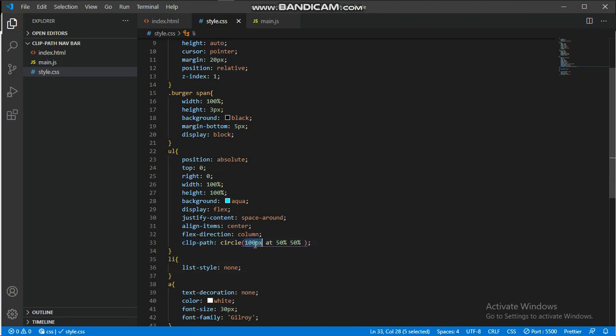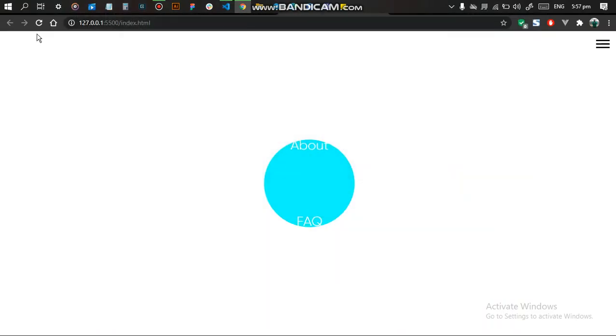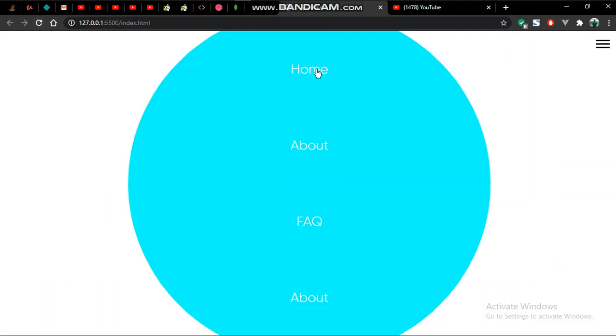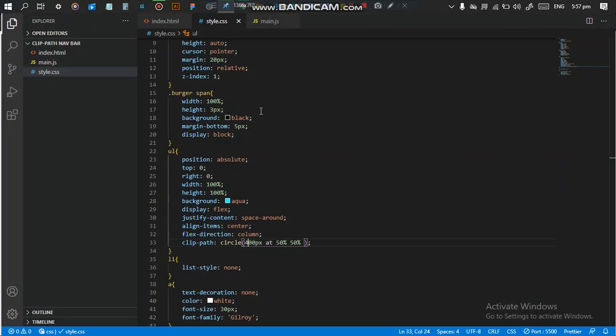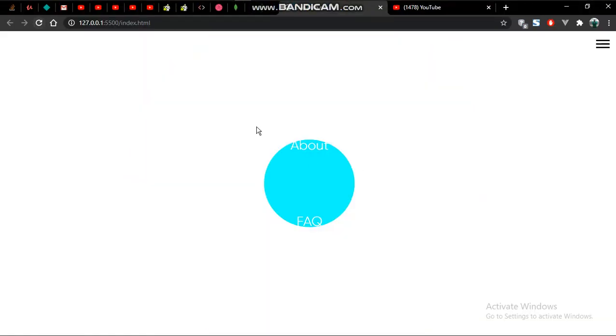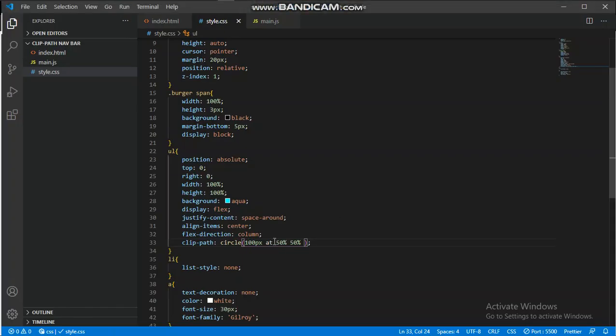look like. If I set this to like 400 pixels, you see that it increases to 400 pixels and you can have access to this. Basically, you can experiment with this. It's very nice to use. So I just want to keep it at 100, right? And basically, these two properties right here, this 50% and 50%, are the positioning of the circle.